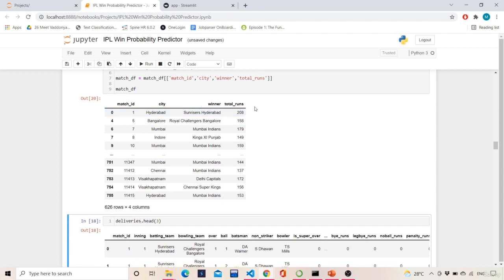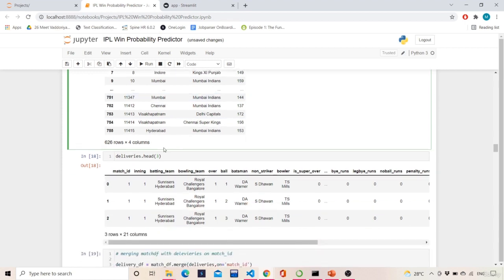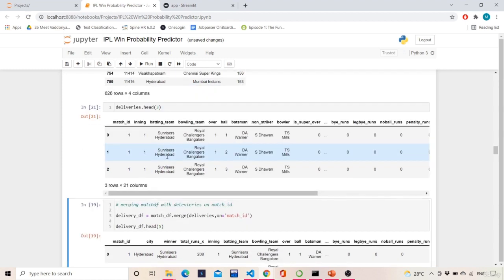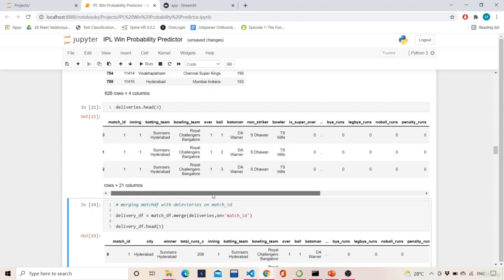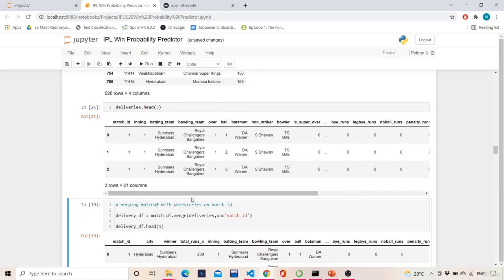Once I get this, now this match df is completely pre-processed. Now the major part, from where we will extract the more important features, is the deliveries data frame. So let's see the deliveries.head data frame first. When we say deliveries.head, we will get the first few records of the deliveries data frame. Now there is a catch here.